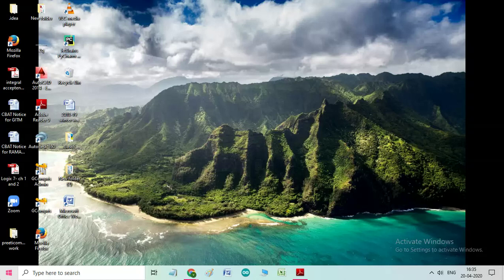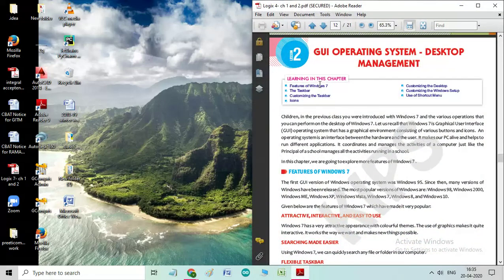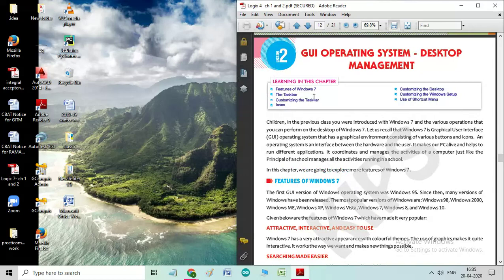Let us begin, children. Today, I am going to start chapter 2, GUI Operating System Desktop Management. In this chapter, children, we are going to learn about features of Windows 7, the taskbar, customizing the taskbar, icons, customizing the desktop, customizing the Windows setup, use of shortcut menu.